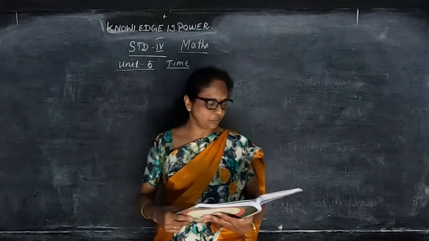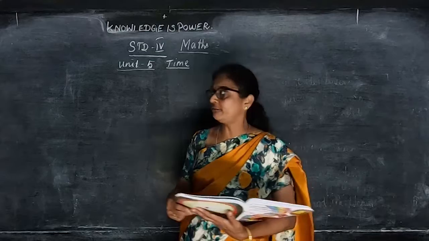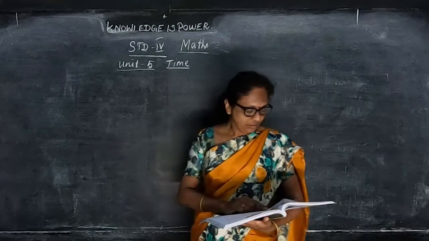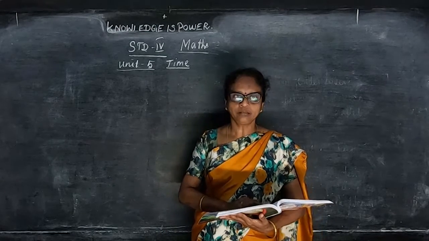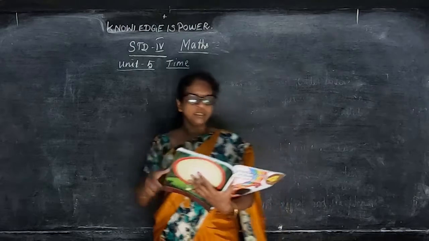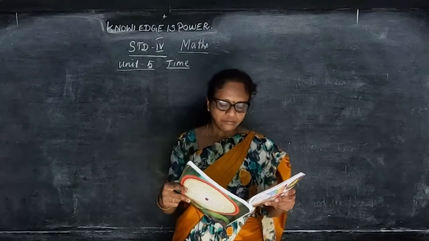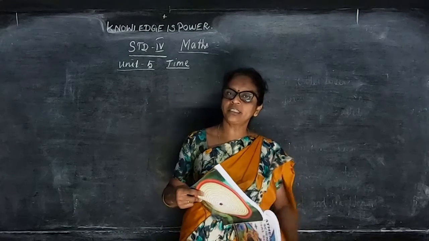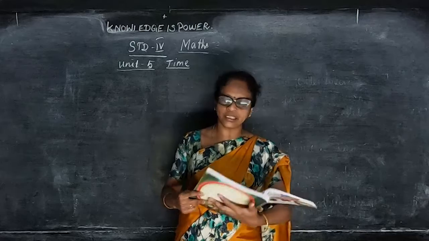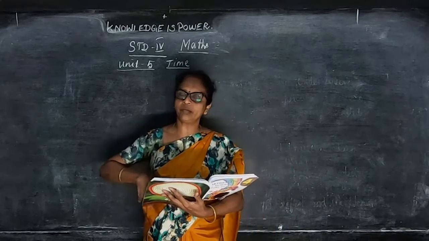Today we are going to see unit 5, that is time. In time we are going to see the calendar. In this calendar we are going to see the months, the year, the weeks and the days.